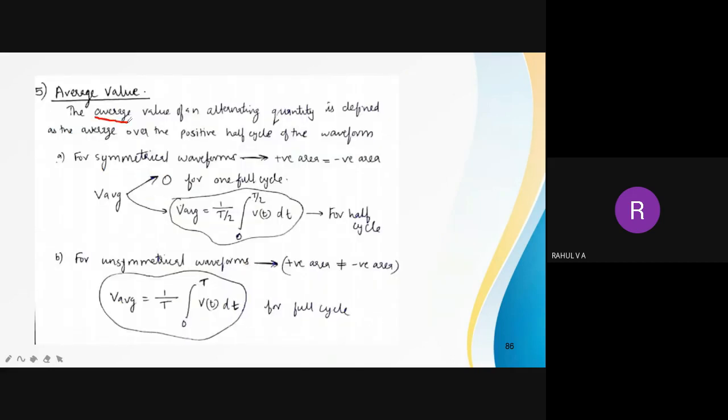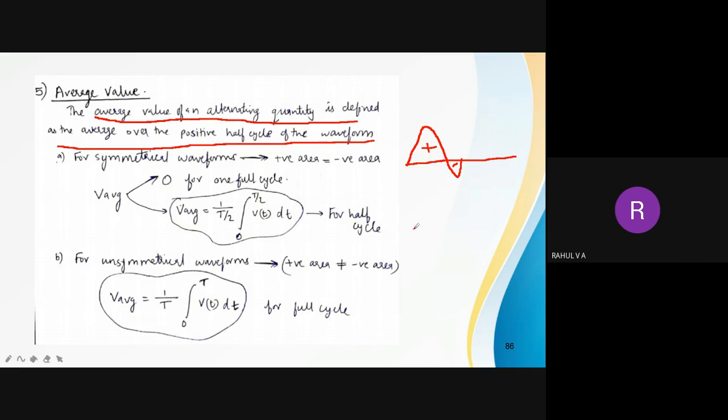Here is one more definition. The average value of an alternating quantity is defined as the average over the positive half cycle of the waveform. But when the AC waveform is non-symmetrical, suppose this is the positive half cycle and this is the negative half cycle, the positive half cycle is much larger than the negative half cycle. This is called an unsymmetrical waveform.